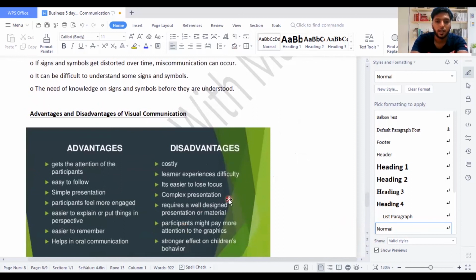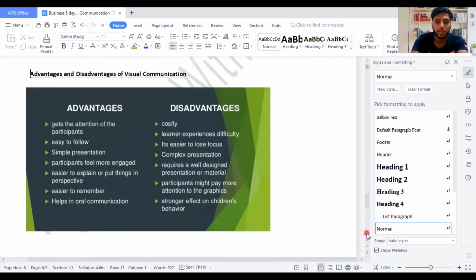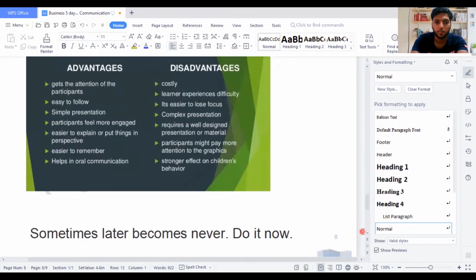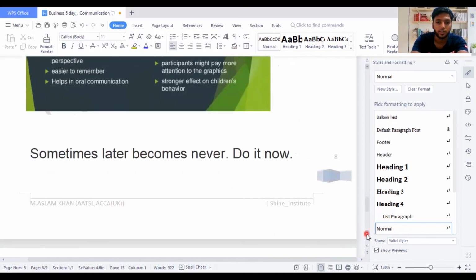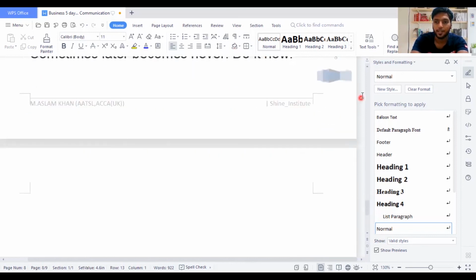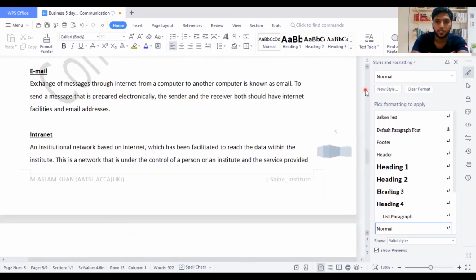So again, I have given visual communication, the same signs and symbols. It's not that important to go ahead with this because we already learned it. That is chapter number 8 and 9, communication, which we have discussed now.